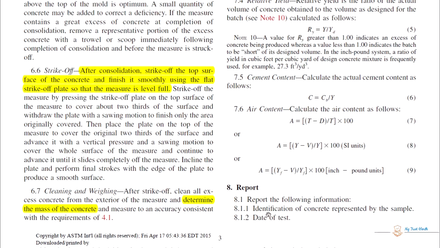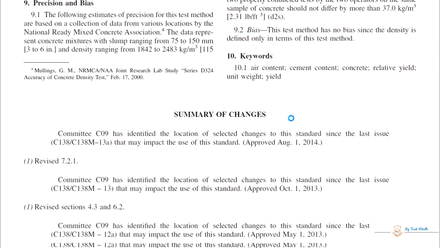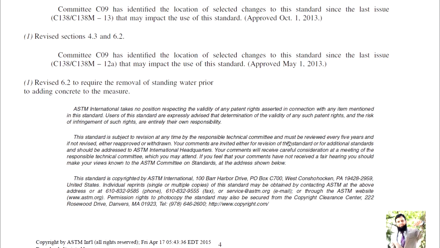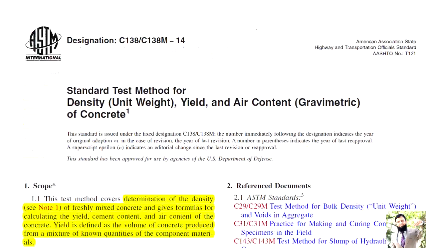In the report you have to show the following information: identification of concrete represented by the sample, date of the test, volume of density measure to the nearest 0.1 liter, and density, theoretical density, yield, relative yield, cement content, air content, and this is recording precision and bias. So that's it from the standard method for testing of density, yield, and air content of concrete.